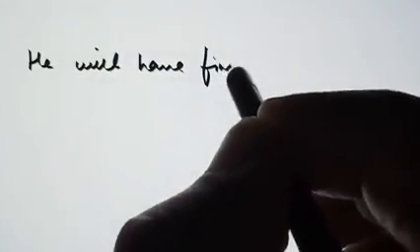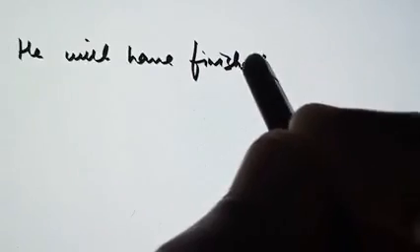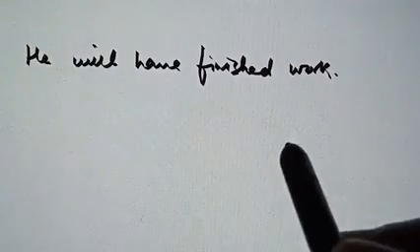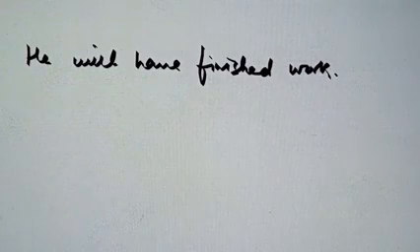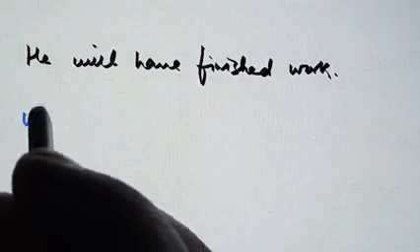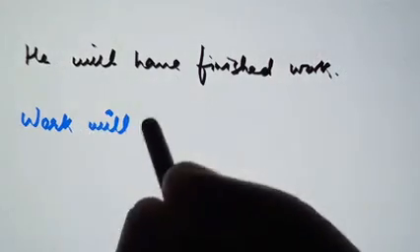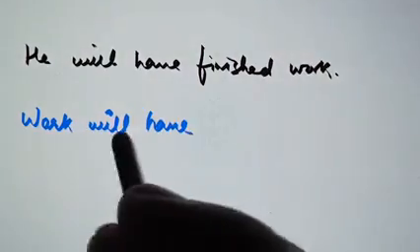He will have finished work. So it will become work will have, and we have introduced been.